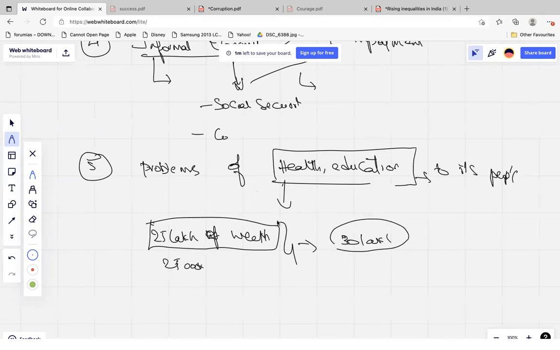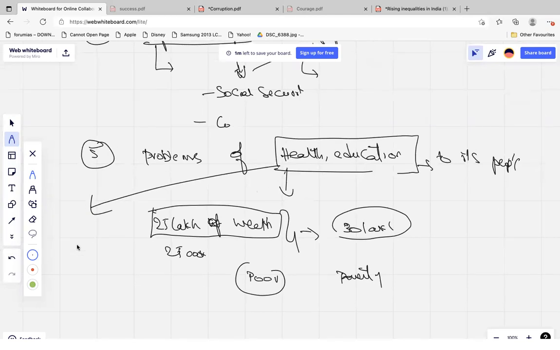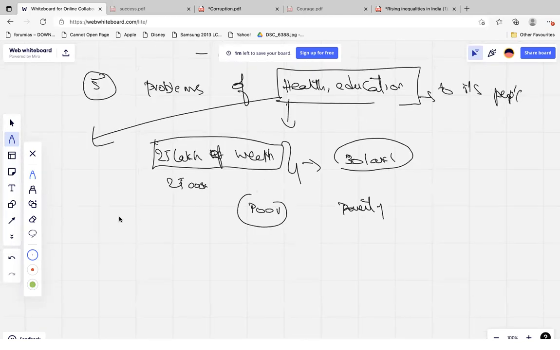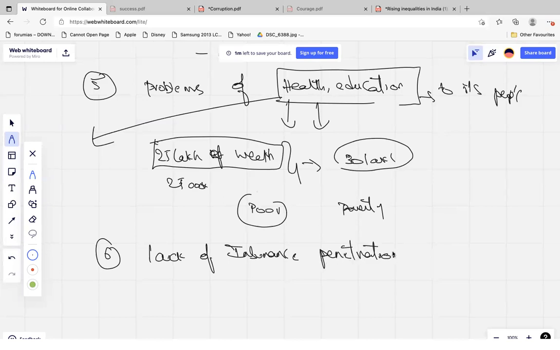You do not have any assets with you. Now you got poor. Okay, so poverty is again dynamic. So lack of safety in terms of health and education, that is also one of the major reasons. You can also write this in the social reasons. Along with this, lack of insurance penetration in India is also another reason.